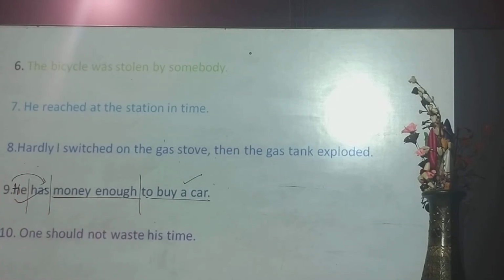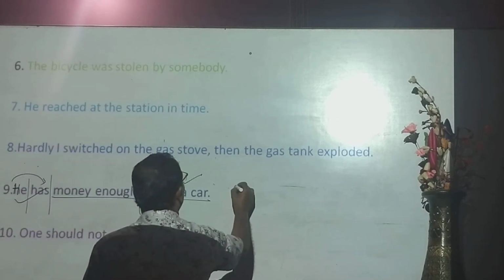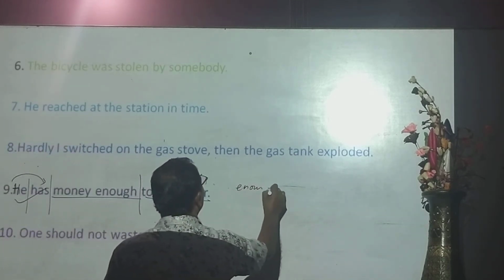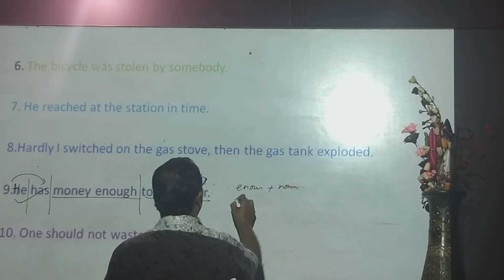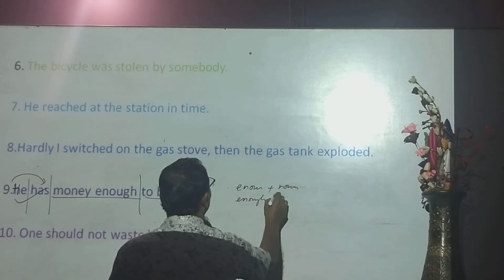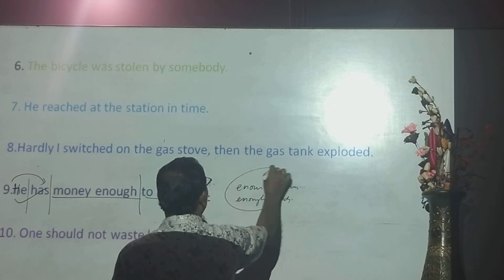Money enough. You know, when we use enough in a sentence, we use enough plus noun or enough plus adjective. But this is not the structure.